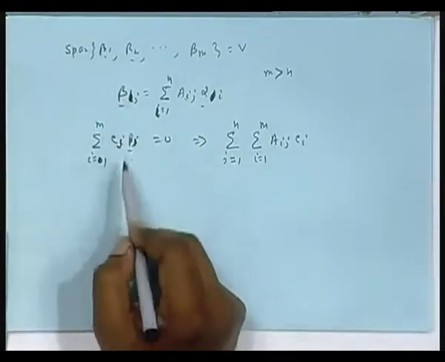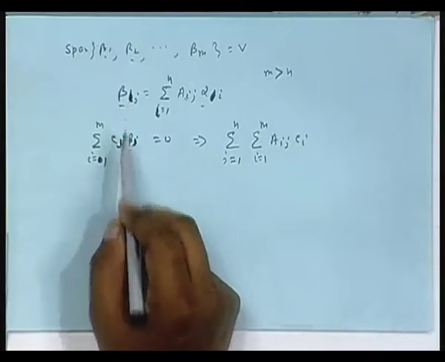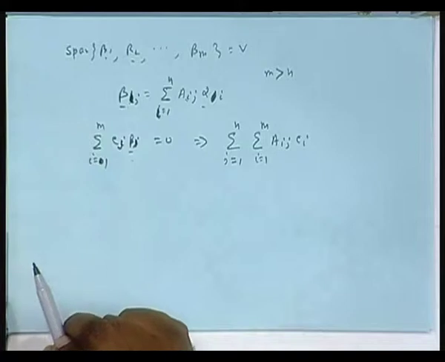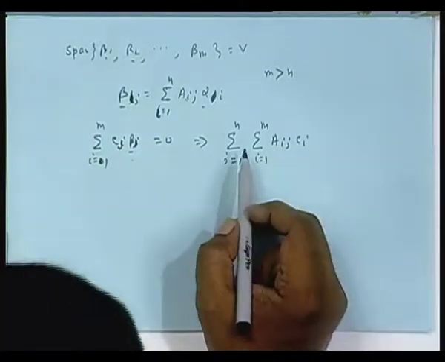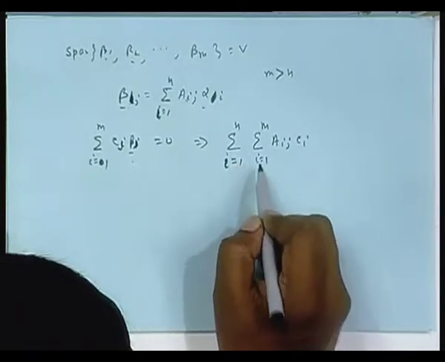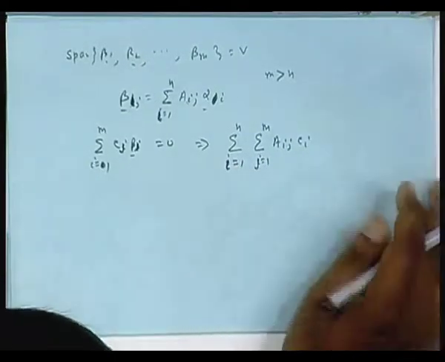So, now I am linearly combining them equal to 0, they are proven to be linearly independent. So, the only solution should be that c 1 equal to c 2 equal to c m equal to 0. Okay. And you replace and interchange the two summations. So, that means i equal to 1 to n will be here, j equal to 1 to m, is that right?